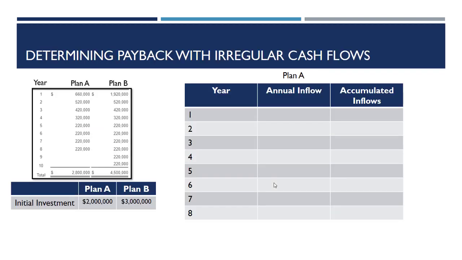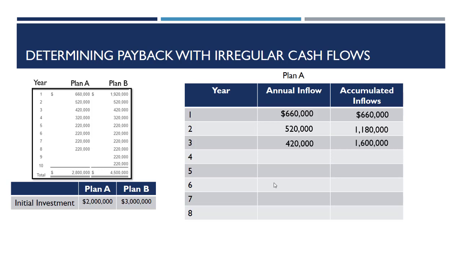Let's first determine our payback, but now we have irregular cash inflows. We're going to start with Plan A. So for Plan A, what we need to do is figure out, after each inflow comes in, how much total inflow we have accumulated. So let's start in year 2. In year 2, we would have had the $660,000 inflow from year 1, plus the $520,000 inflow from year 2, bringing our total accumulated inflows up to $1,180,000.